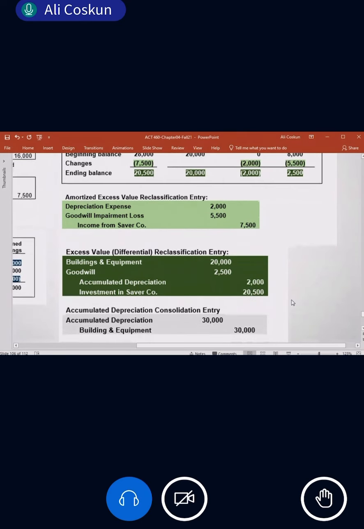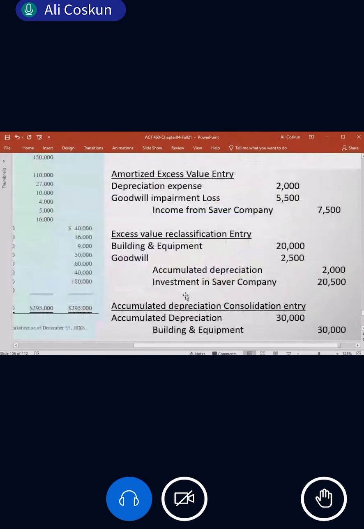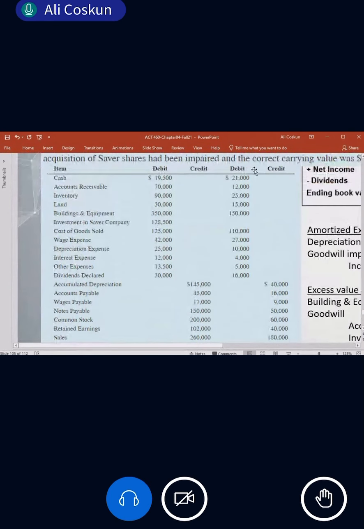And then we have one more entry here about accumulated depreciation. Remember, for the subsidiary company's accumulated depreciation, do we write 40 there? No. Why? Because that is the end of the year, so you should go to the beginning of the year, right? What were we doing, do you remember? Lima, do you remember what we did? In the assignment submission, you did it very well. You got hundreds.